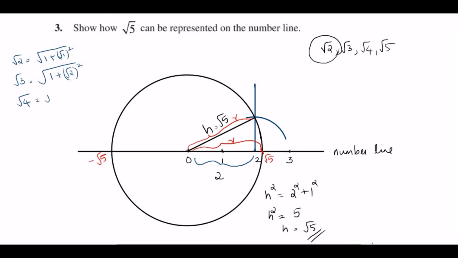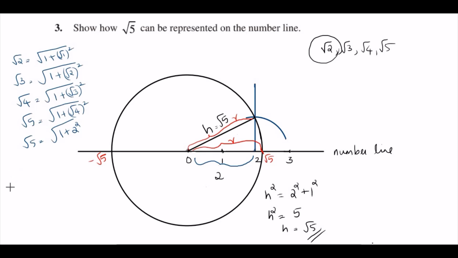For root 4, you take 1 unit as height and root 3 on the base. So root 3 square is 3, plus 1, so root 4. For root 5, you take 1 plus root 4 square, that is root 4 square is 4, 4 plus 1 is root 5. This root 5 can also be taken as 1 plus 2 square. 2 and root 4 we have told that they lie on the same point in the number line. So we have taken 2 units as base and 1 unit as the height.